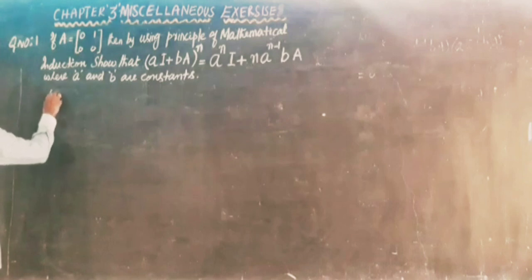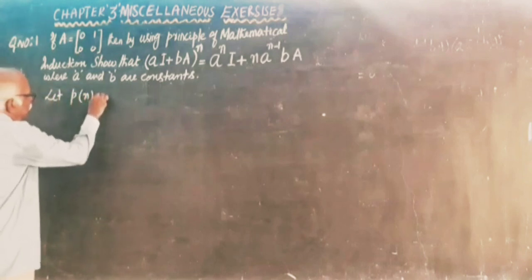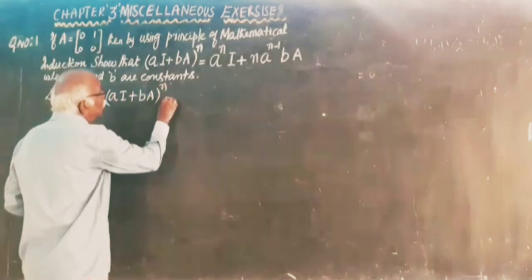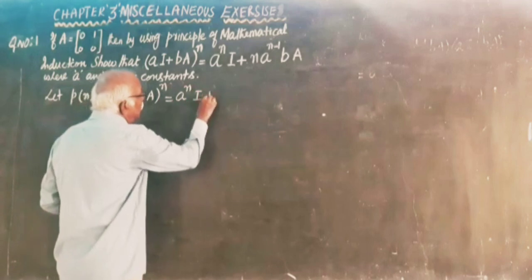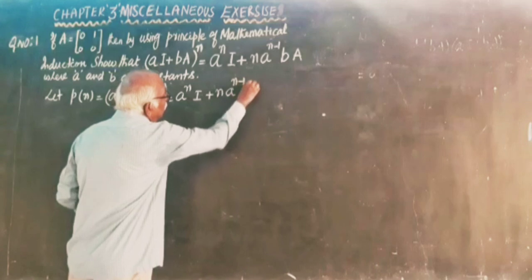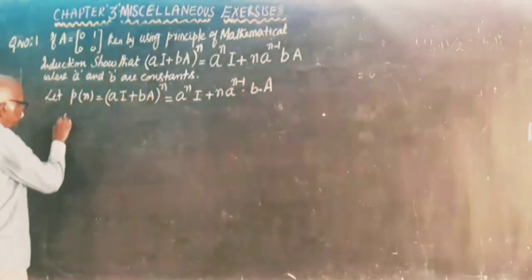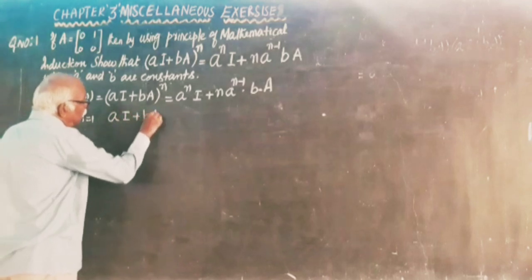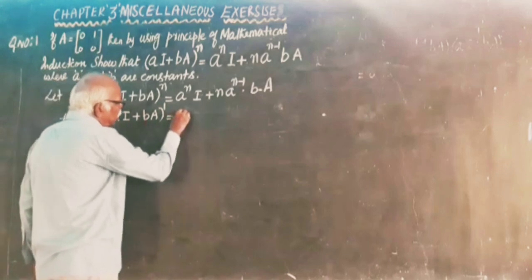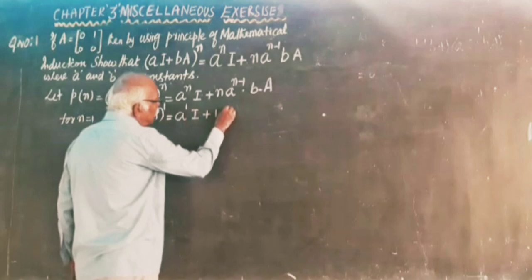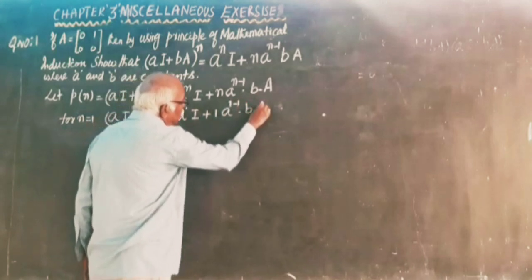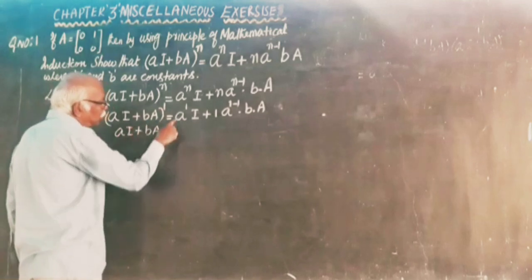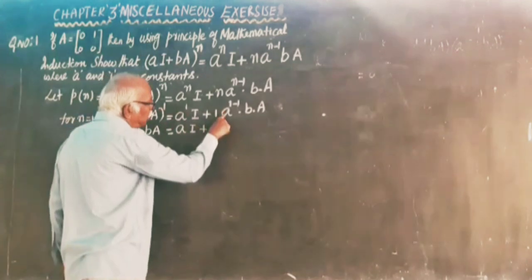Let P(n) be (aI + bA) to the power n equals a^n I plus n a^(n-1) b A. For n equal to 1, (aI + bA) to the power 1 equals a^1 I plus 1 a^(1-1) b A. Anything to the power 1 is the same thing. So aI + bA equals a I plus a^0 bA.